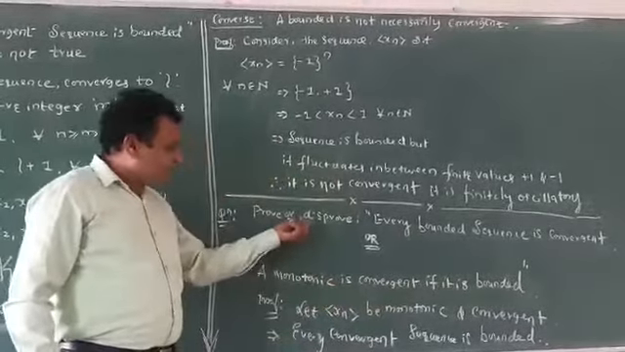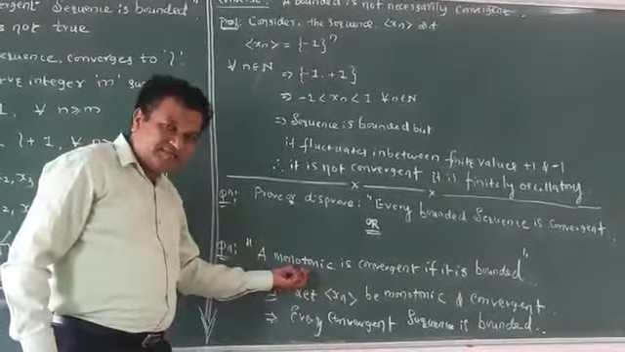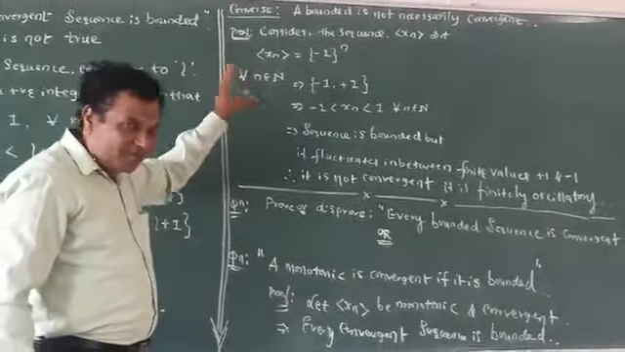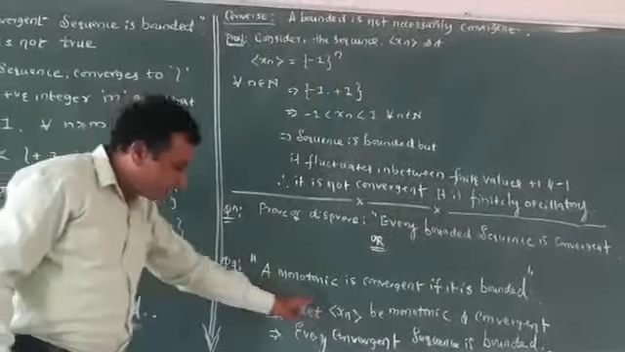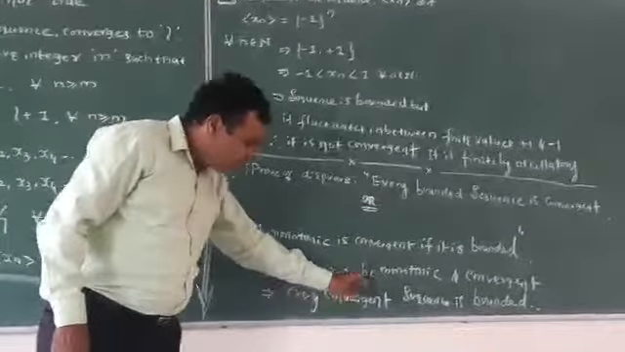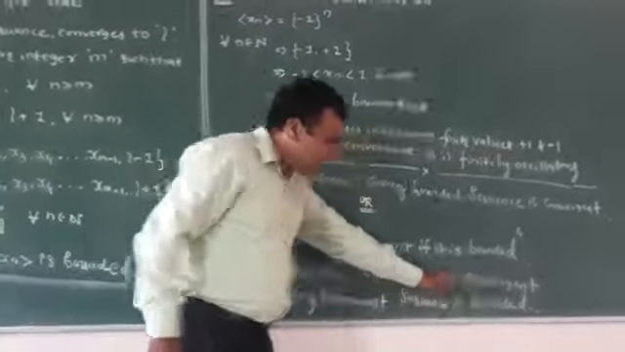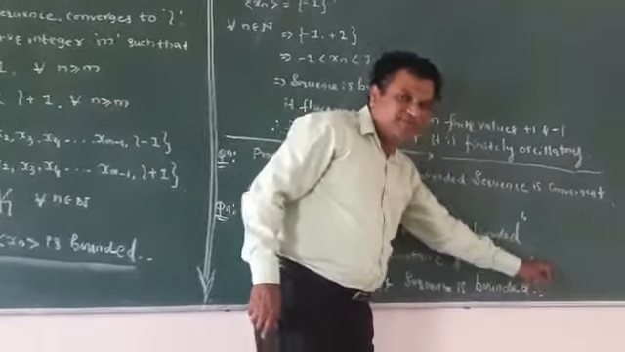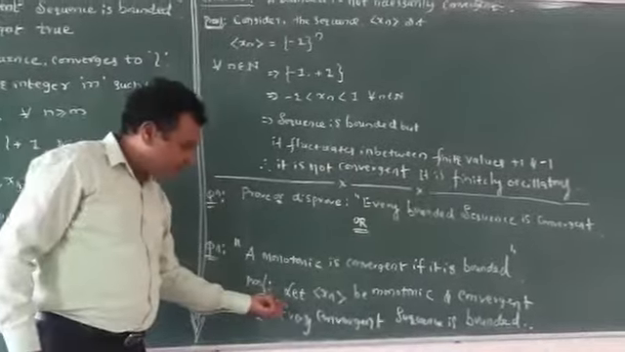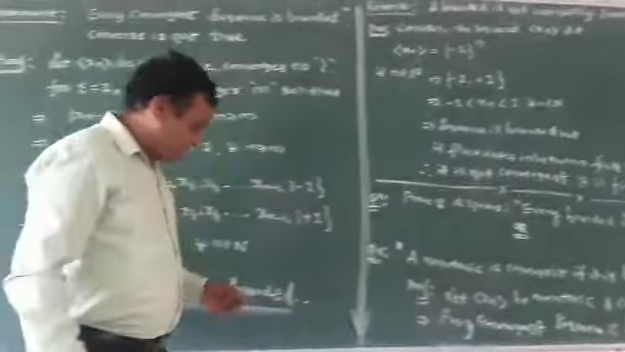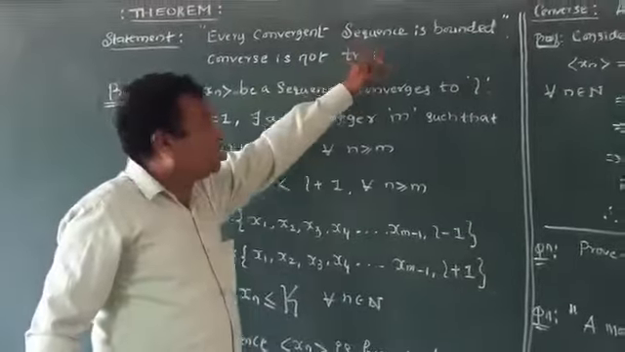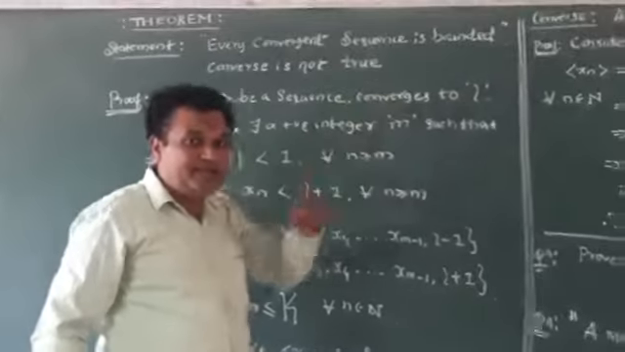Suppose this question is asked in your examination. So what we have to do? We have to give the same proof as above, but while considering the sequence, first you have to write these two lines: let Xn be the monotonic and convergent sequence. First you consider this statement and give the proof related to that. So first you discuss this theorem. Statement is prove that every convergent sequence is bounded.